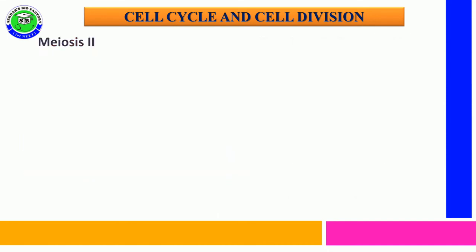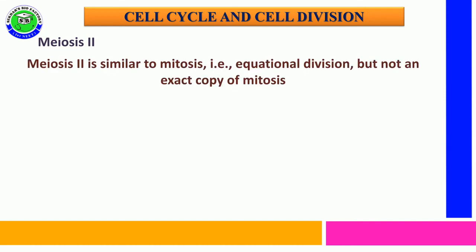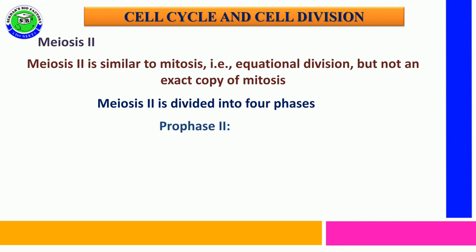Meiosis 2. After completion of interkinesis, the cell enters into meiosis 2. Meiosis 2 is similar to mitosis and is an equational division, but it is not an exact copy of mitosis. Meiosis 2 further divides into 4 phases: prophase 2, metaphase 2, anaphase 2 and telophase 2.